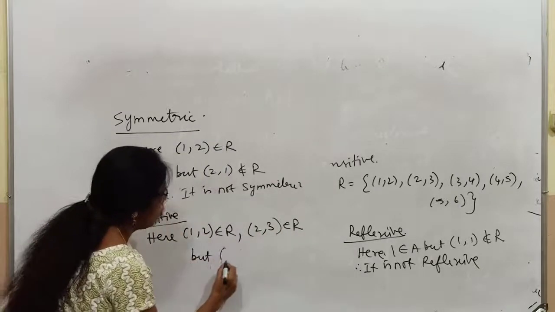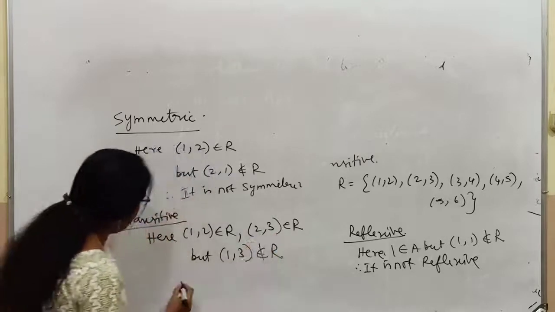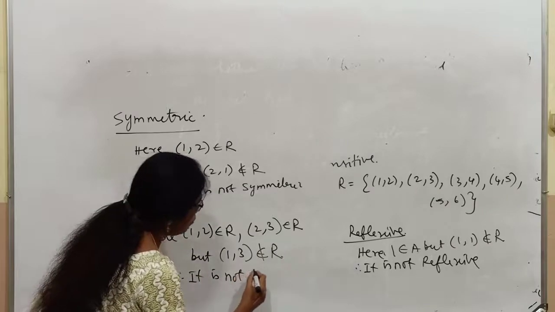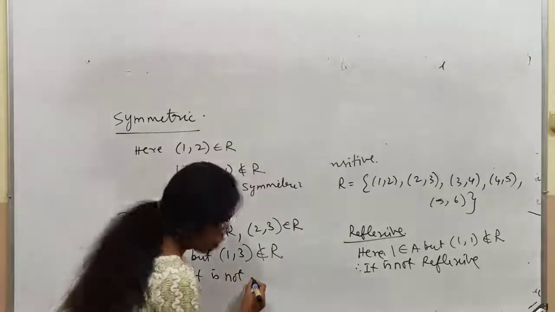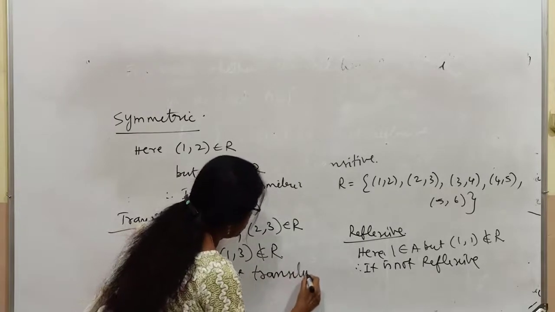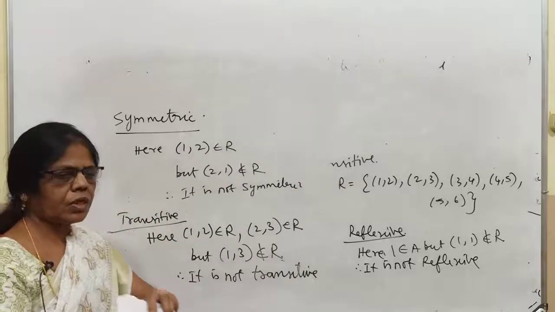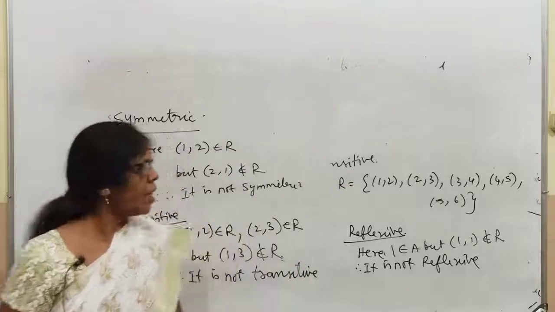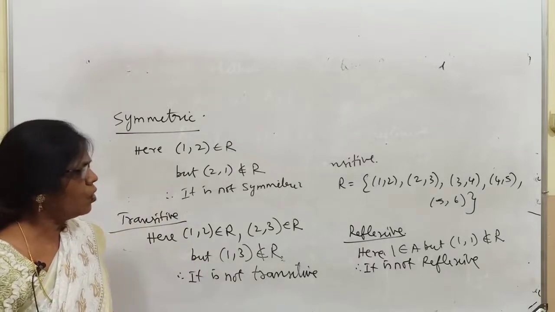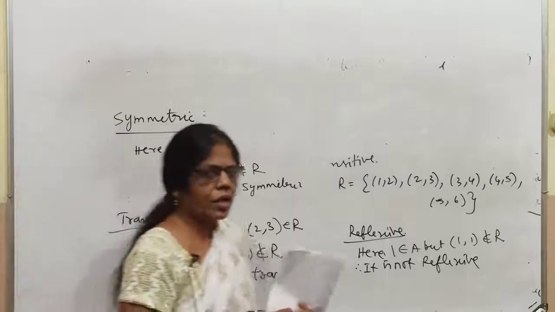But 1 comma 3 does not belong to R. Therefore, it is not transitive. Any doubt in this? Therefore, it is neither reflexive nor symmetric nor transitive. I think all of you follow this.